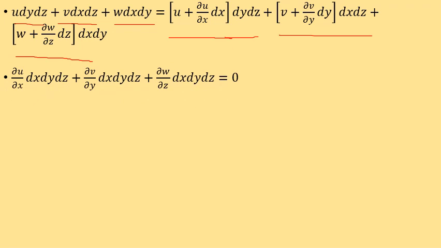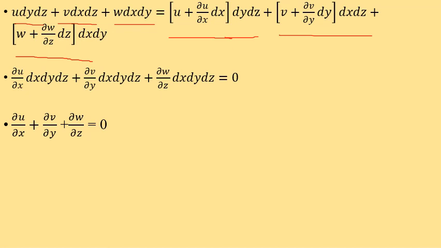If we simplify this, u dy dz and u dy dz are going to cancel, similarly v dx dz and v dx dz cancel, and w dx dy and w dx dy cancel. What is left is del u by del x dx dy dz, plus del v by del y dx dy dz, plus del w by del z dx dy dz is equal to 0.